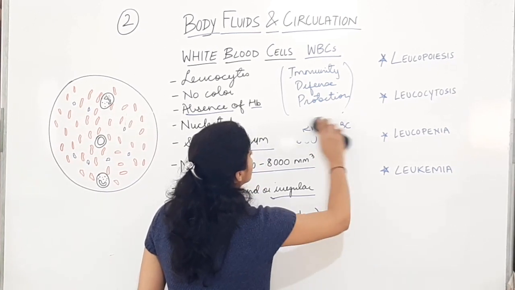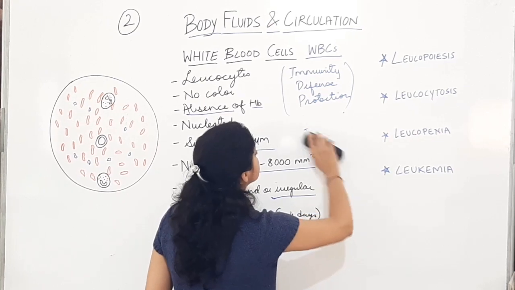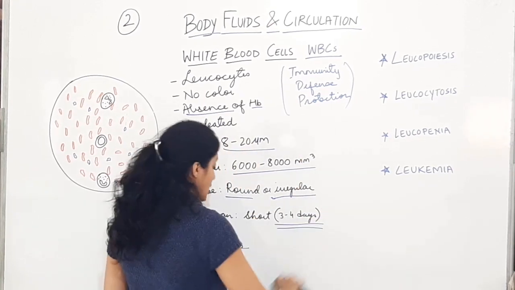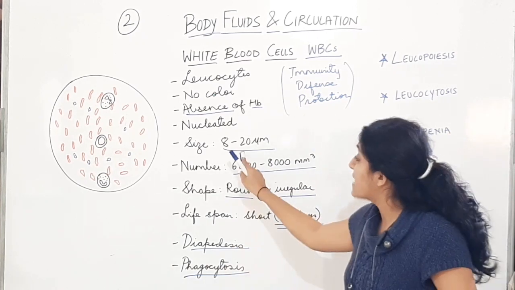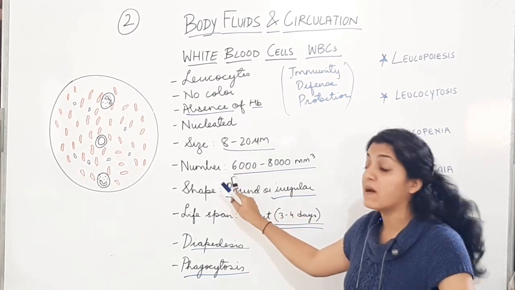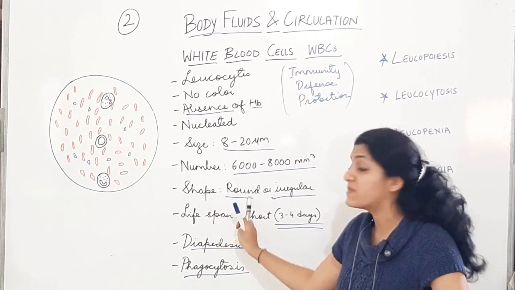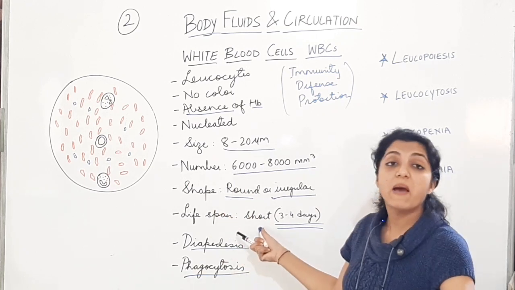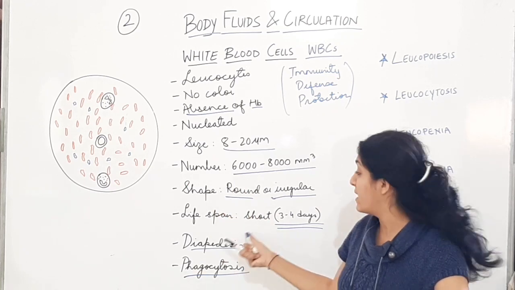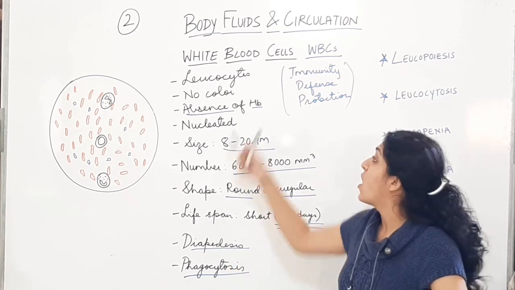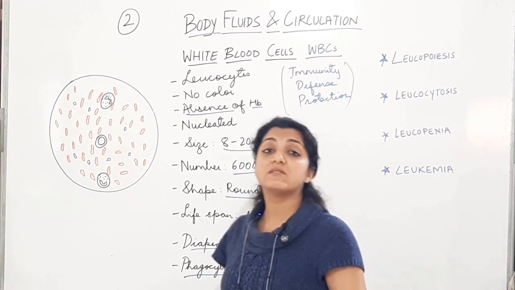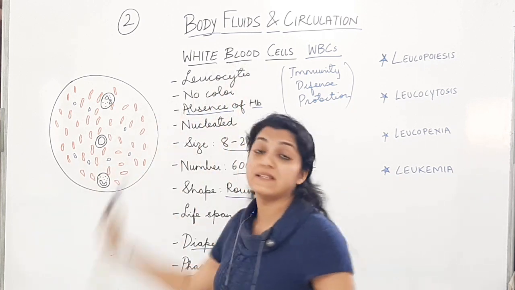Okay, आपको उनका color समझ गया है. You have understood what is their shape. You have understood they are nucleated. You have understood their size. It's bigger than the RBCs. Their number is less than the RBCs. The shape is round or irregular. Lifespan is very short, that is 3 to 4 days. They will show diapedesis. Some of them will show phagocytosis. All these are important characteristic features of white blood cells.